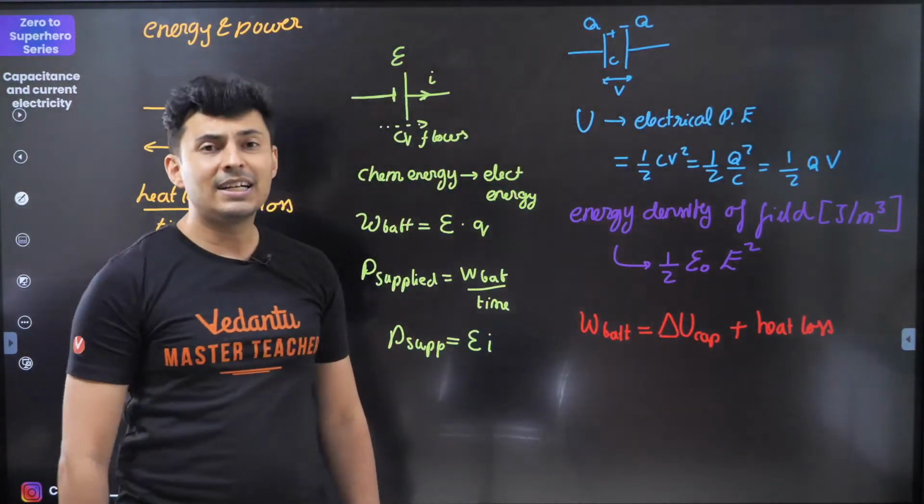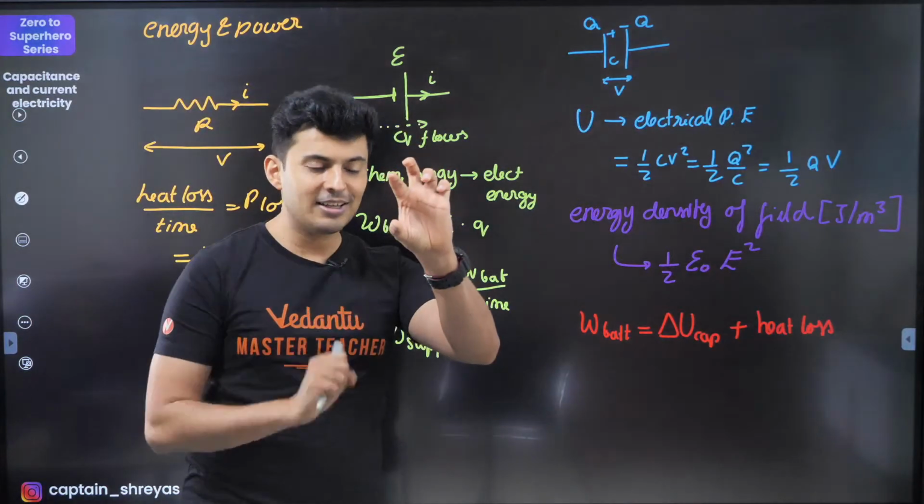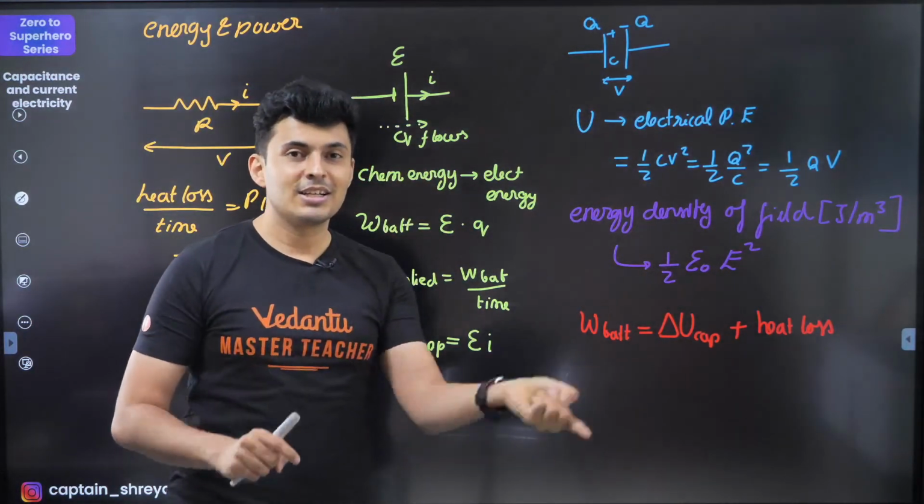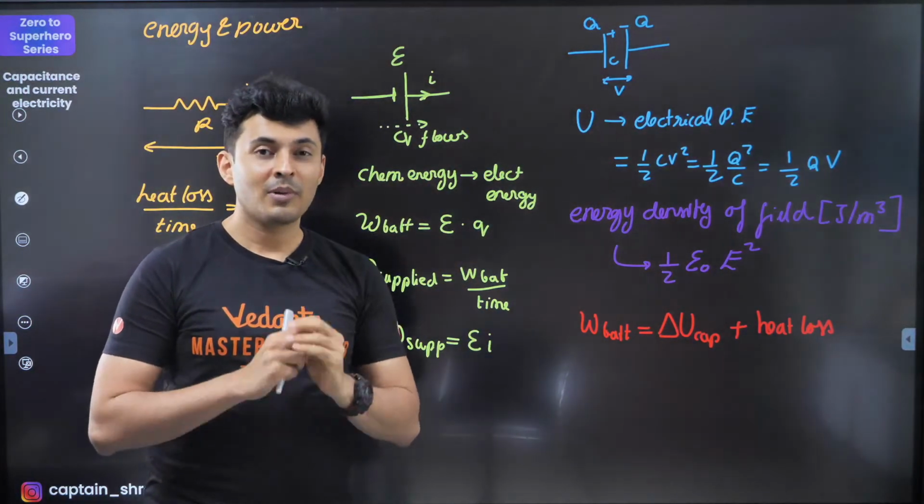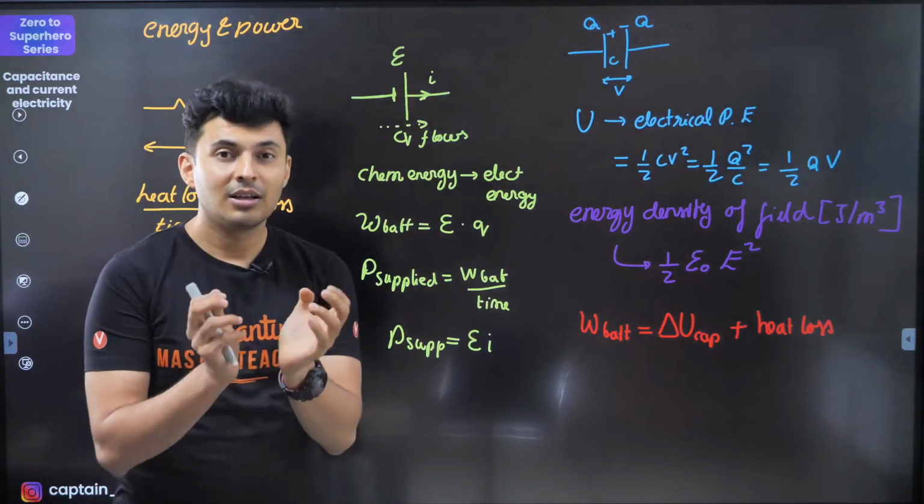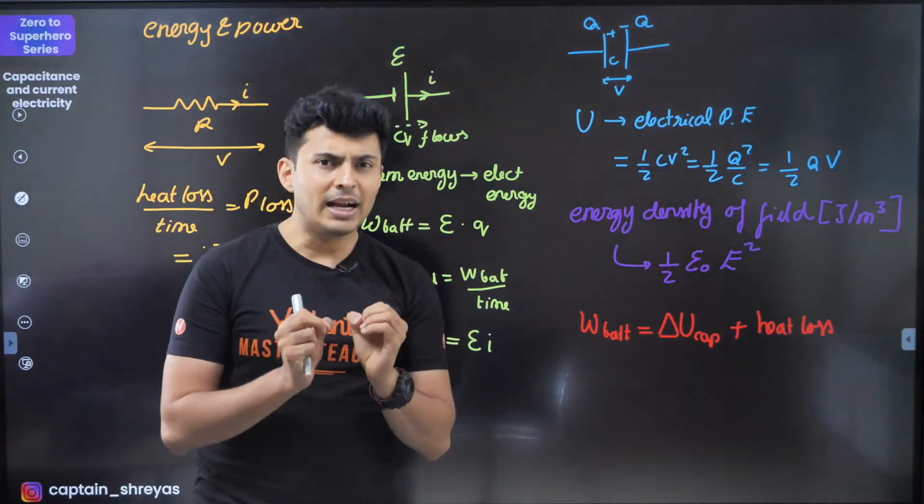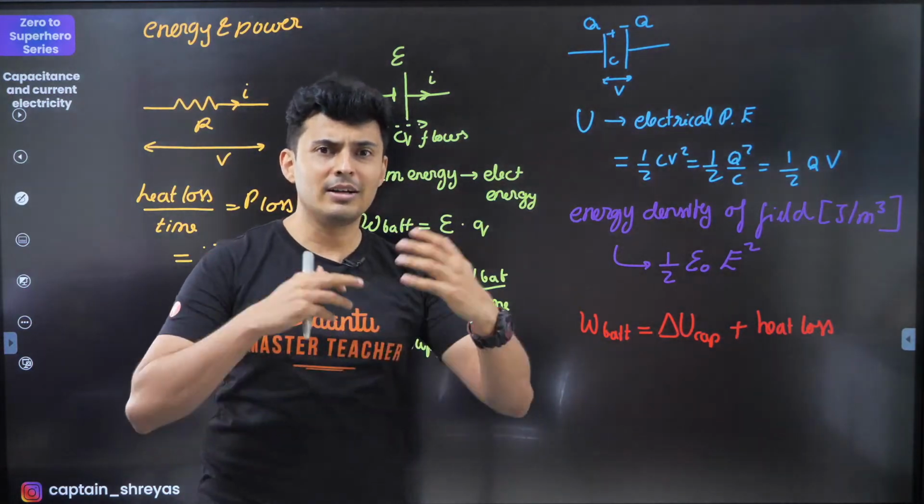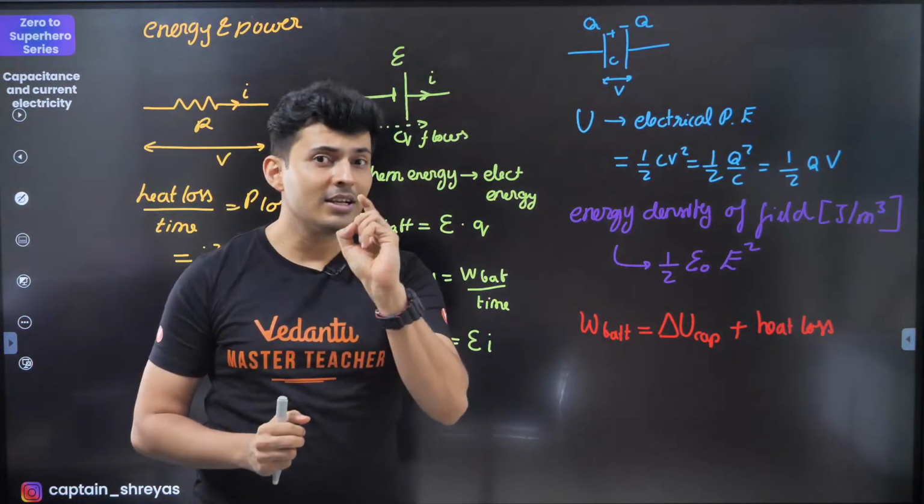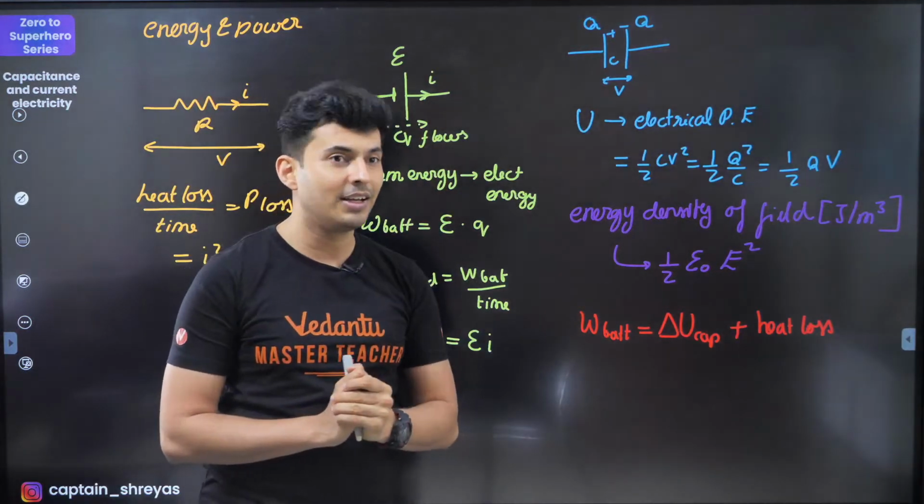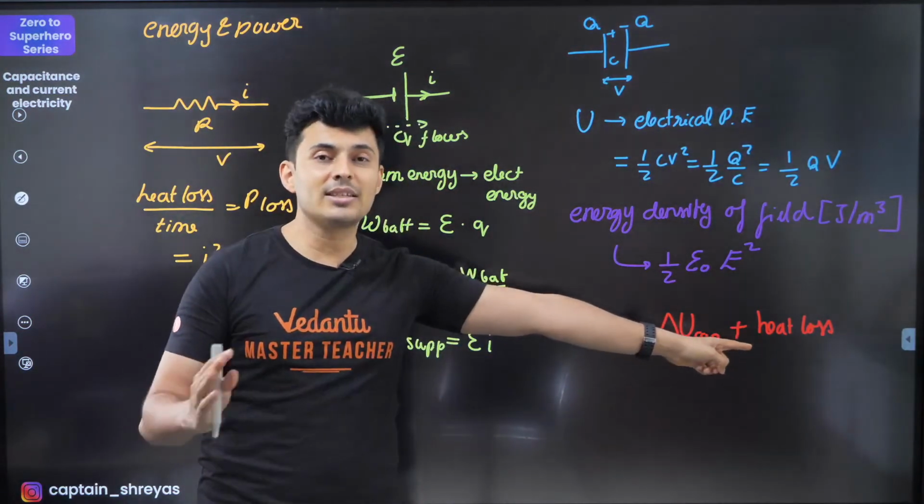Have you seen that circuit where there is a capacitor and there is a battery? You turn on the switch, the battery charges the capacitor. How much energy is lost from the battery? If battery gives 100 joules or 100% of energy, I think only some percentage gets stored in the capacitor. The remaining gets lost in the form of heat.